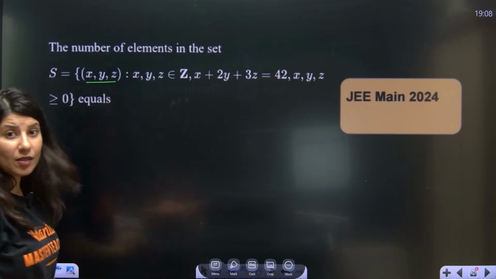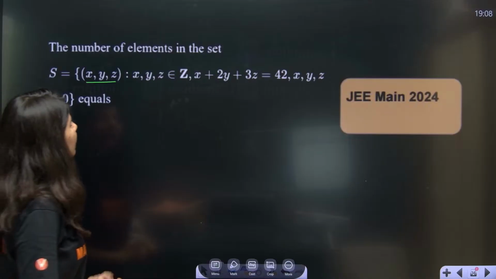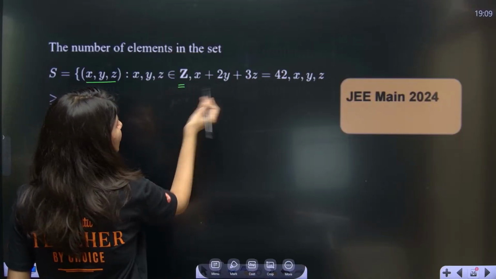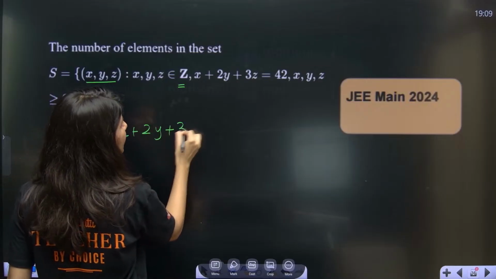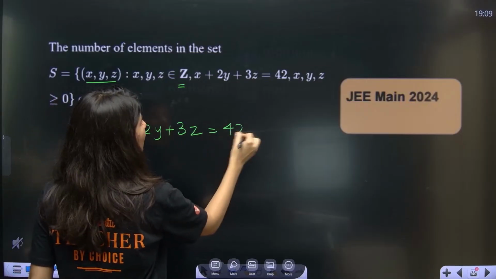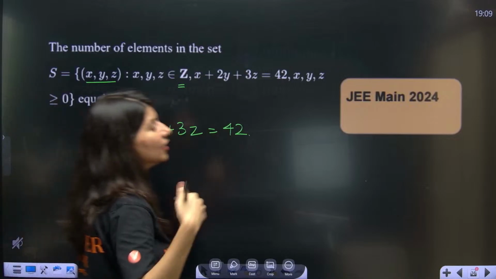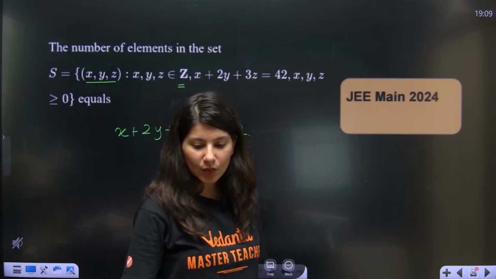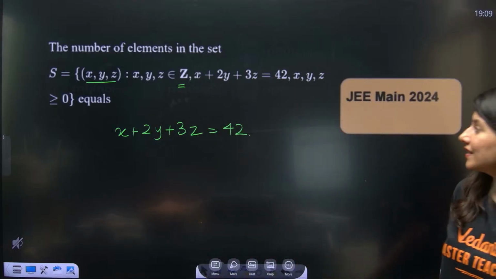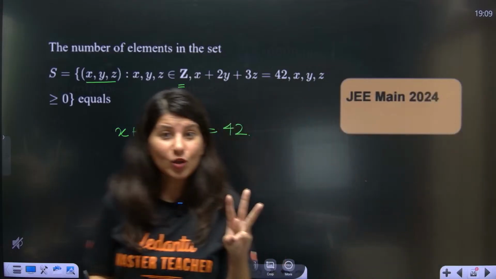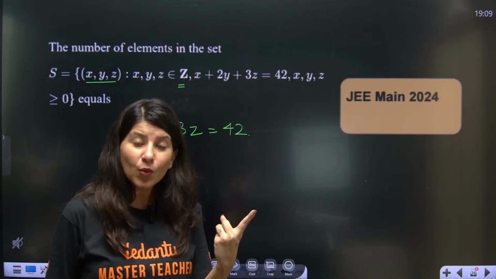This is a triplet, by the way, where x, y, z are all integers, x plus 2y plus 3z is equal to 42, and x, y, z should all be greater than or equal to 0. Again, see, 3 unknowns and only one equation.